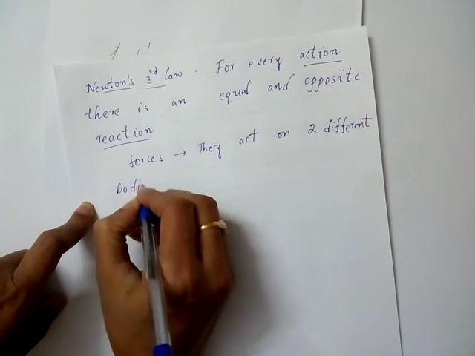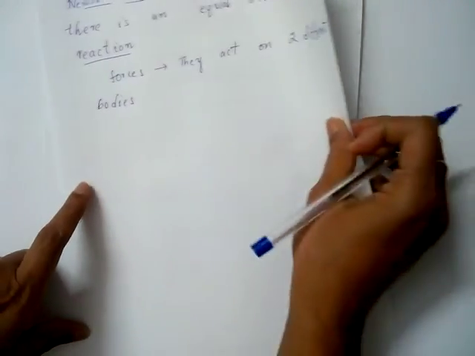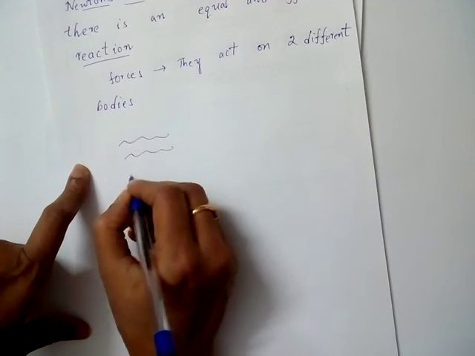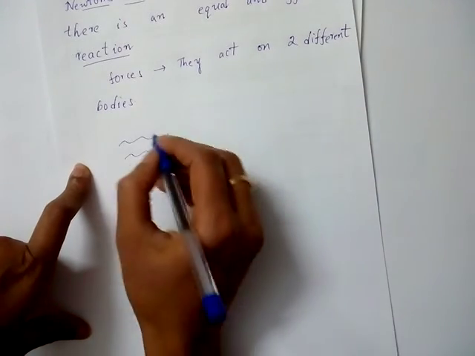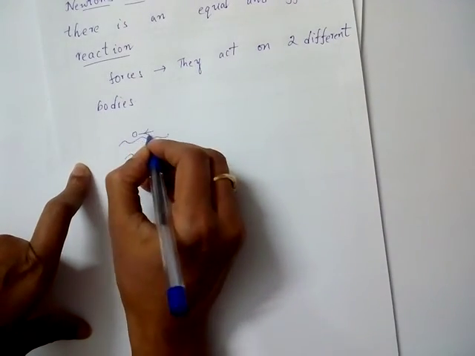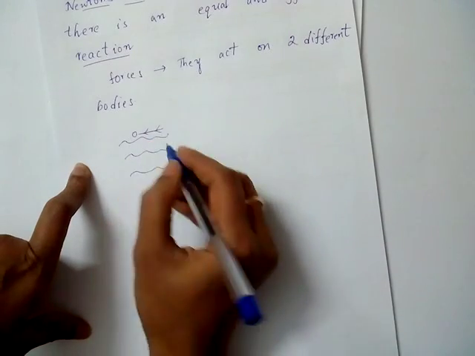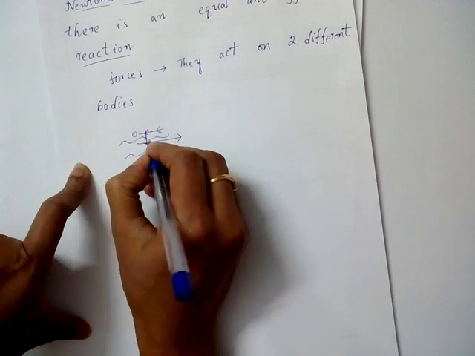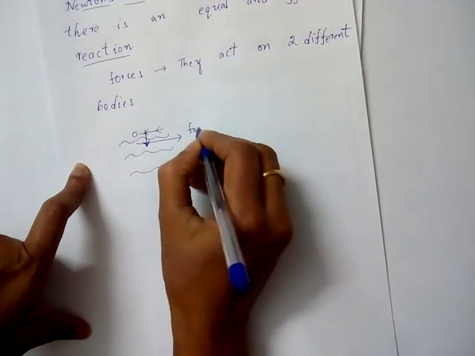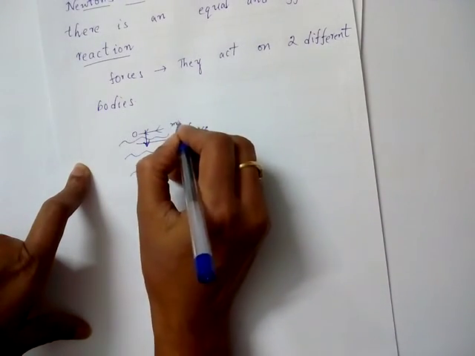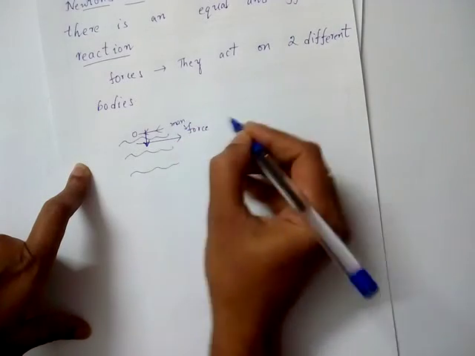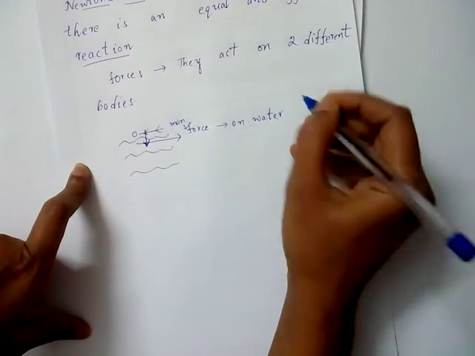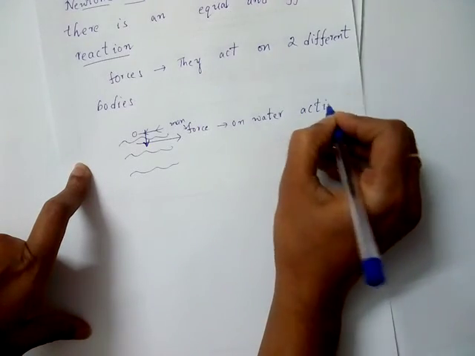So we'll see one example. As we have discussed, while swimming, a man pushes the water backward, so he is applying force. The man applies force on water. This is action.